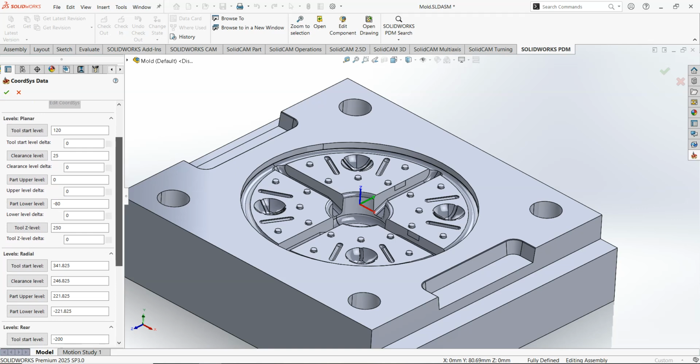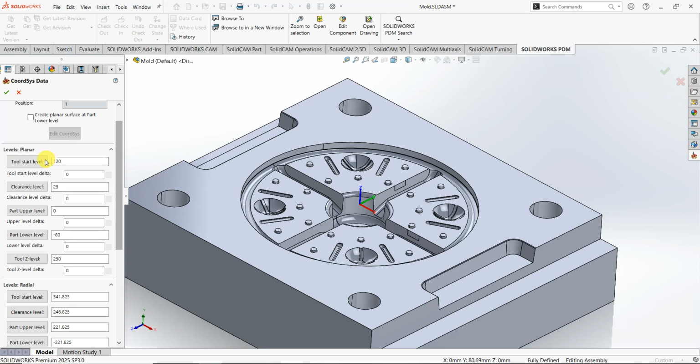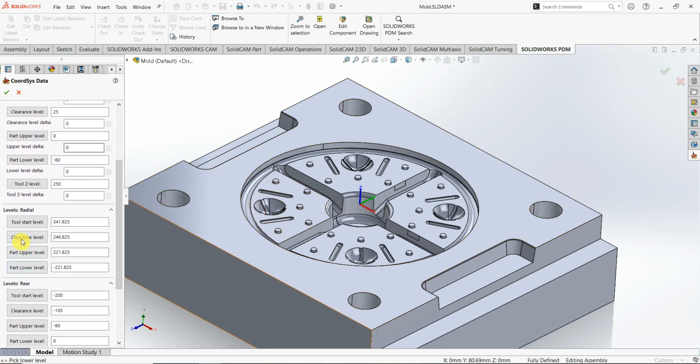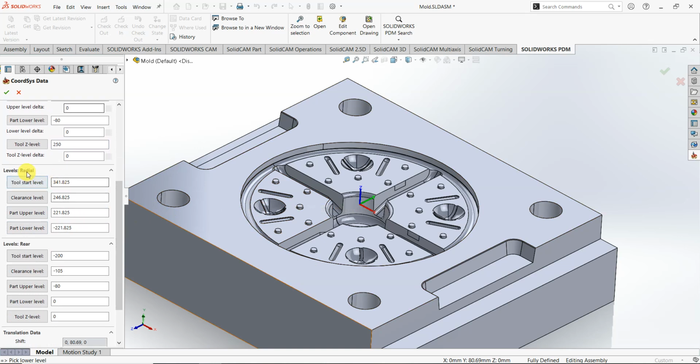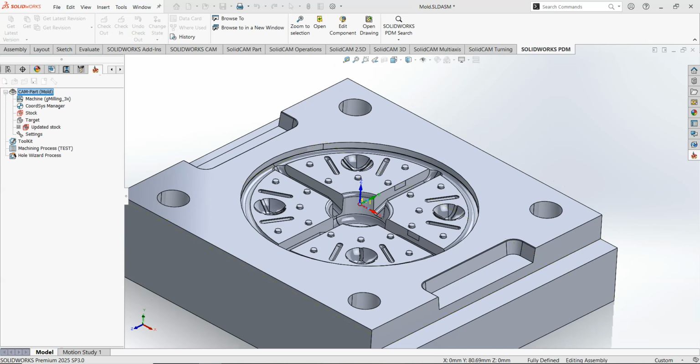And here you can define the level of the machining of the part. You can define the start level of the machining, the clearance level, that is really important, the upper level, lower level, that is defined based on the part you have here. And you can define the other levels that are a lot more useful in 4 and 5 axis machining. So we keep that to the default values.